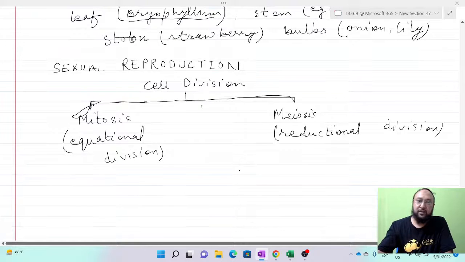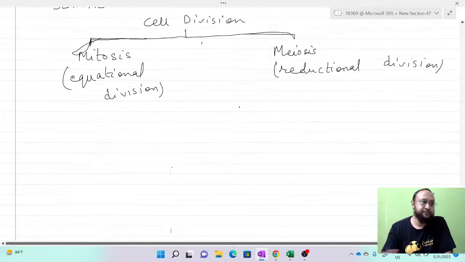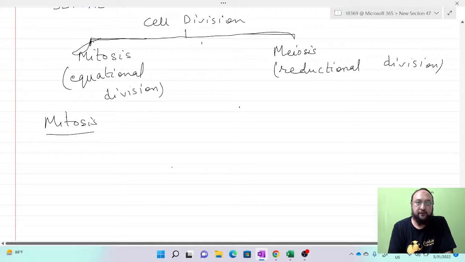Okay, so in case of the mitosis, it takes place in somatic cells.